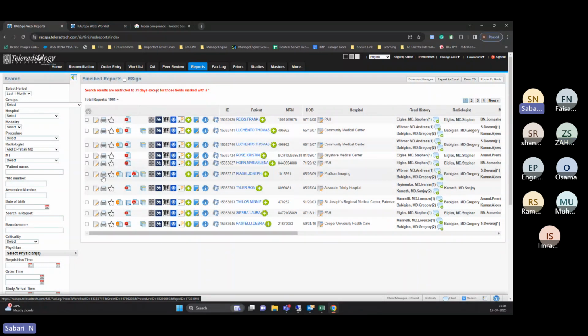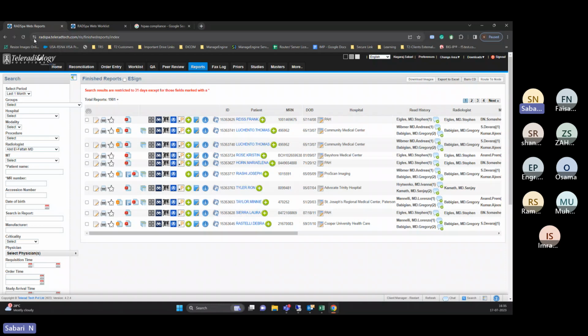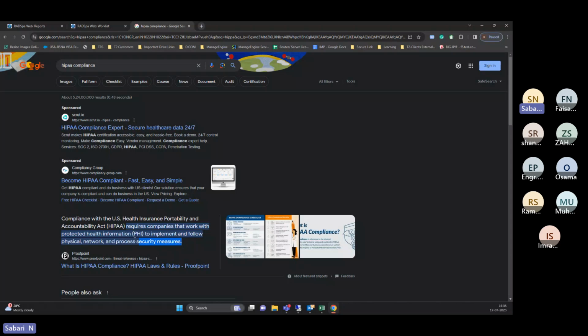One is fax and email, or else the client can directly log in to this application, because it is an HTTPS application and the site is secured. We will also create a VPN tunnel from us to the end user, so the client will access the application via VPN only, which is more secure. So with VPN and HTTPS, the client can log in to the portal and download the report. As per HIPAA compliance, we cannot share the report on WhatsApp; if we did, it would be a medico-legal issue as per US rules.